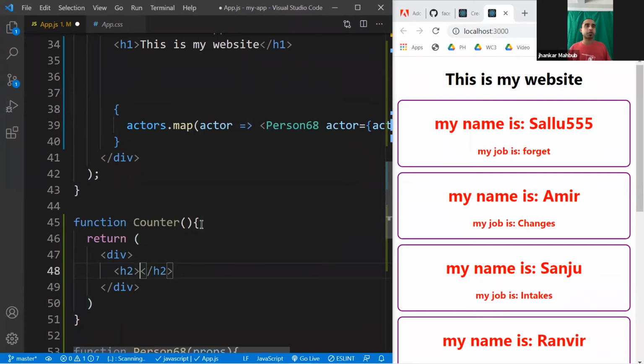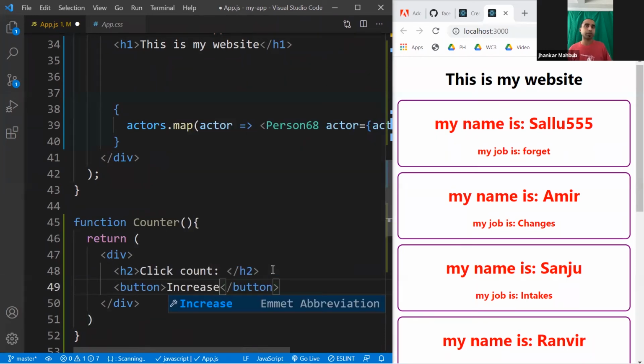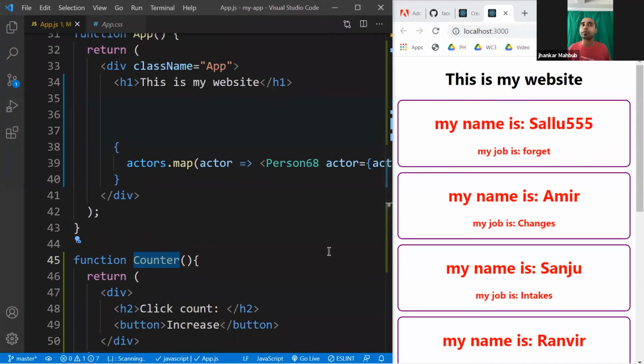and you can write any kind of, say, maybe h2. This is click count, right? And this is your click count, and it has a button, and the button is Increase. That means if you click on this, it will increase some kind of count. So you created this component. Now you want to show it in the website.